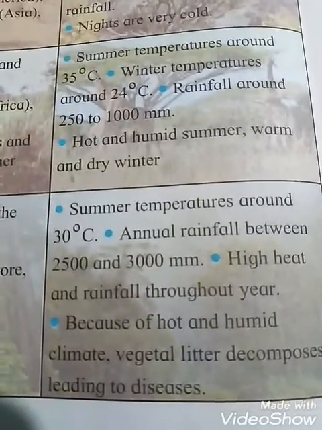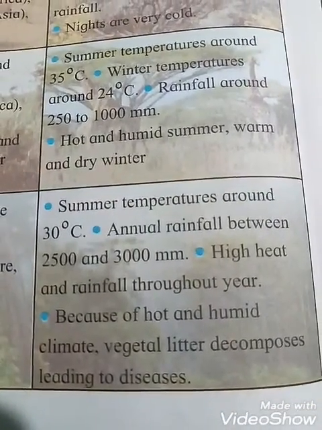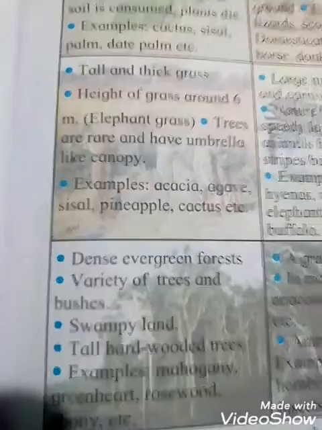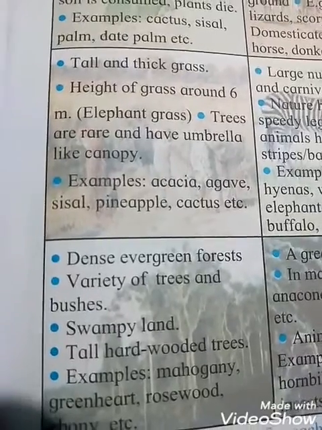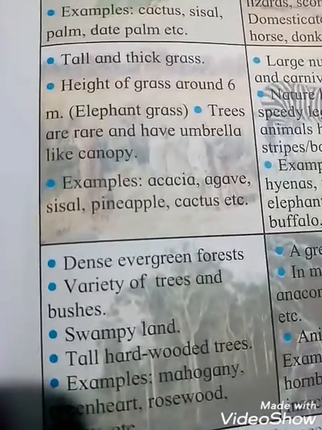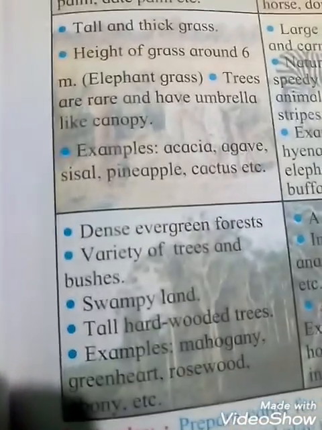Because of the hot and humid climate in this place, vegetable matter decomposes, leading to diseases. Okay students, natural vegetation in this place: dense evergreen forests are there.